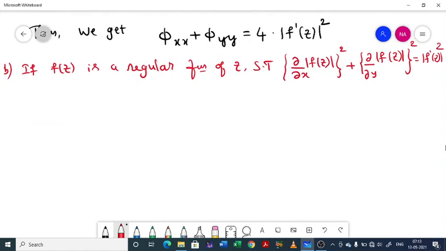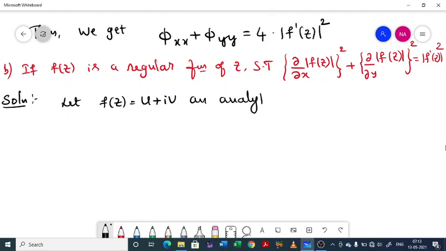Solution, I think you are having some idea right now, so we can proceed easily. Solution, let f of z equal to u plus iv, an analytic function. Now as u and v are harmonic and f of z satisfies CR equations, so everything is inbuilt, no problem.